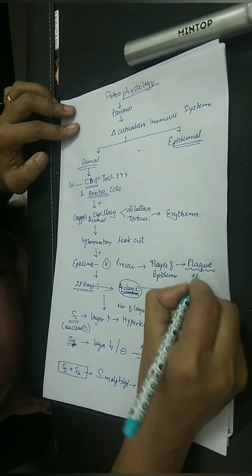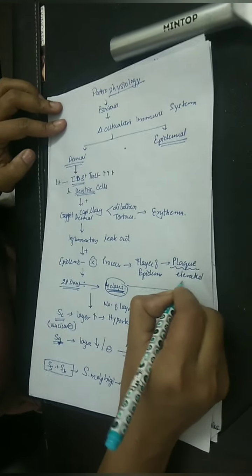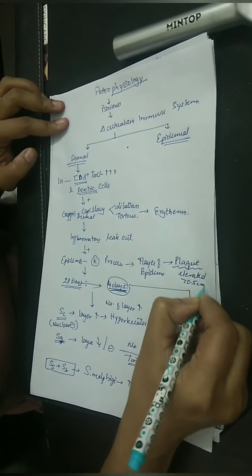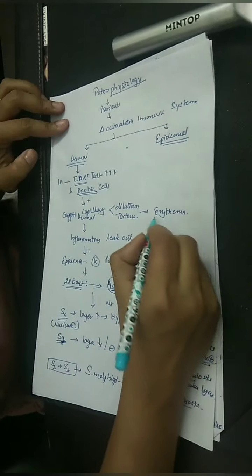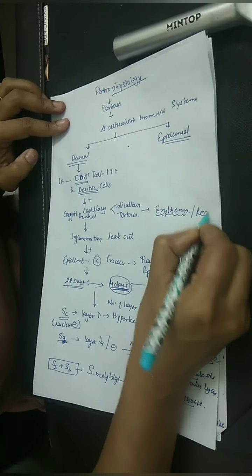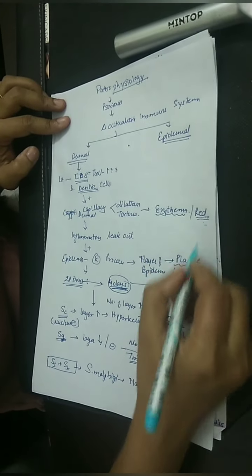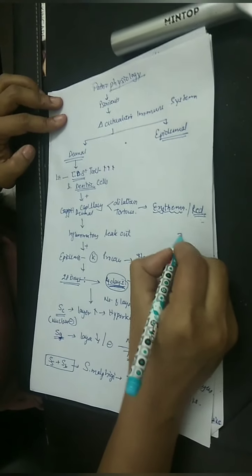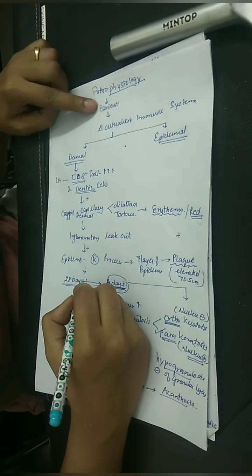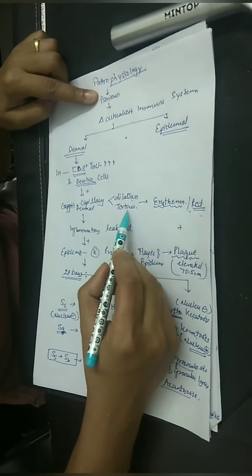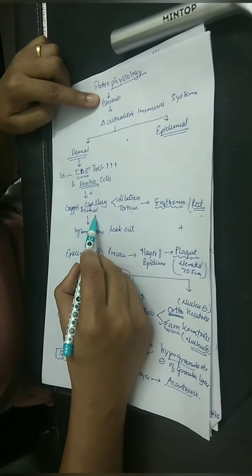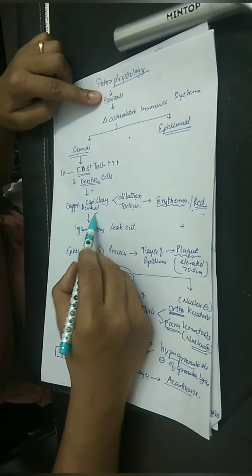Plaque is an elevated skin lesion which is more than 0.5 centimeter. And what is the color of this plaque? Red. Red or erythematous plaque is the clinical feature of psoriasis. What was the reason for erythema? Dilatation and tortuousness of capillaries, that is, dermal capillaries.